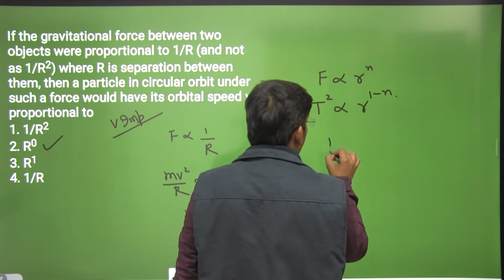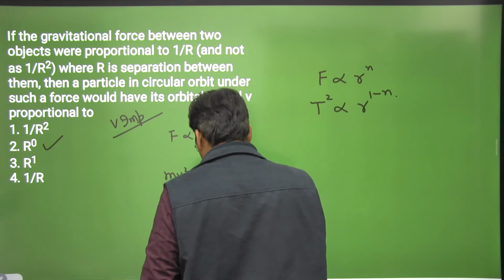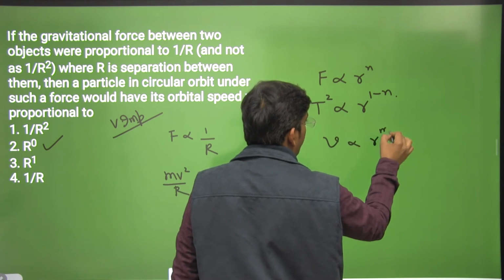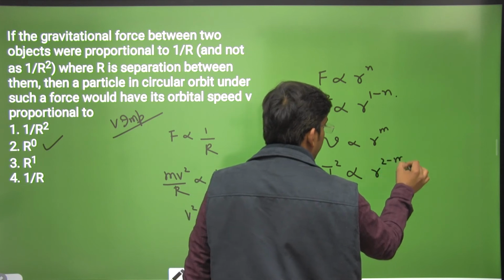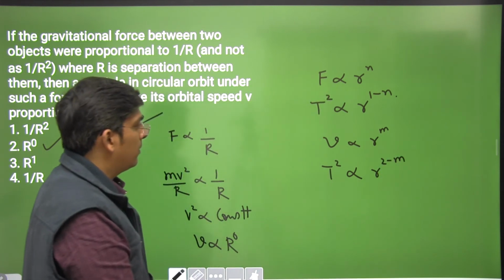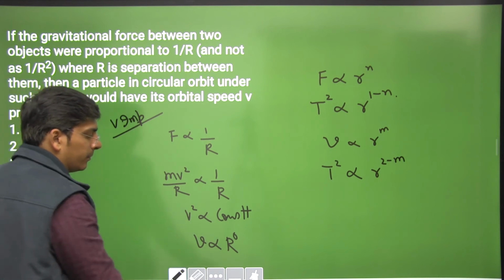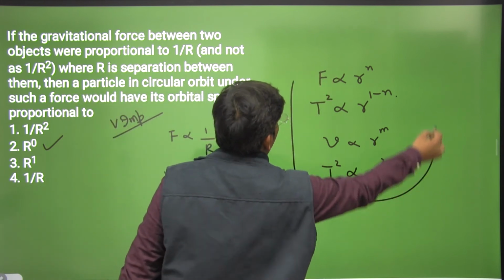If velocity is proportional to r to the power m, then square of time period is proportional to r to the power 2 minus m, right dear students? So kindly note down. These are very good shortcuts, you can easily apply them.